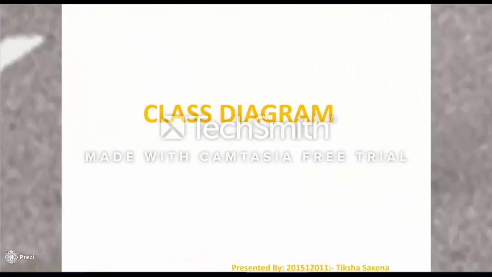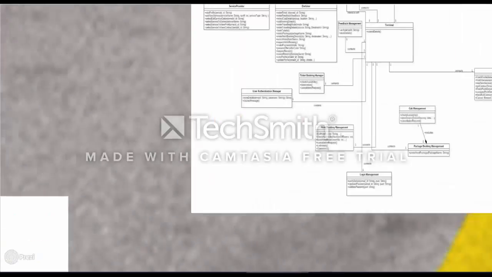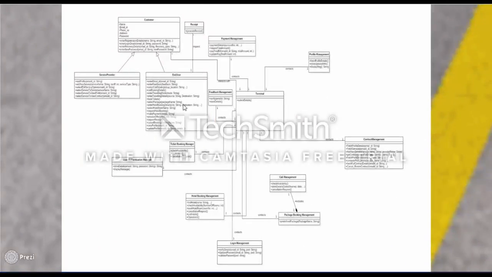I am Diksha and now we will be discussing the class diagram. The class customer is generalized into two classes, end user and service providers. As both are customers for our portal, we have done this generalization. Firstly, we'll view the diagram from the end user's point of view.